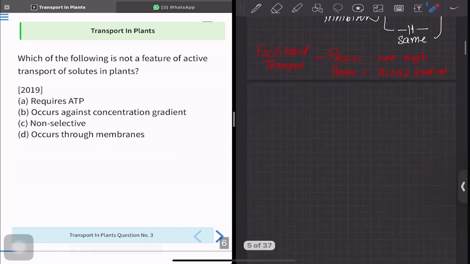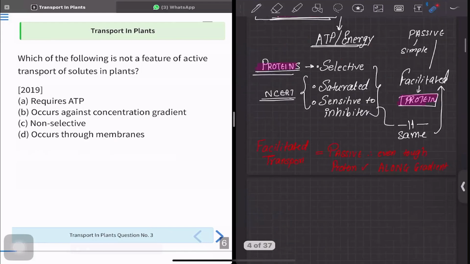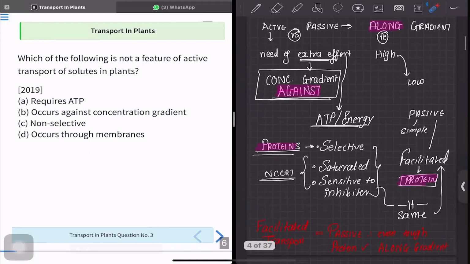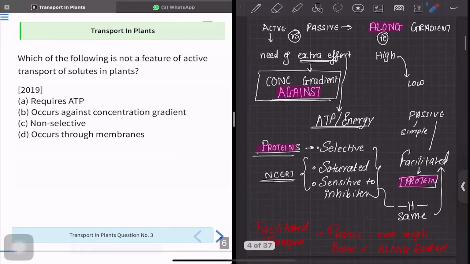Now, with a similar explanation, we can answer this question. It is a question of active transport. So active transport is against the gradient. Option A says it requires energy. Yes, absolutely. We have already studied that active transport is going to require energy in the form of ATP. So option A is correct. Option B says it occurs against the concentration gradient. Yes, we have seen that it occurs against the concentration gradient. So that is also correct.